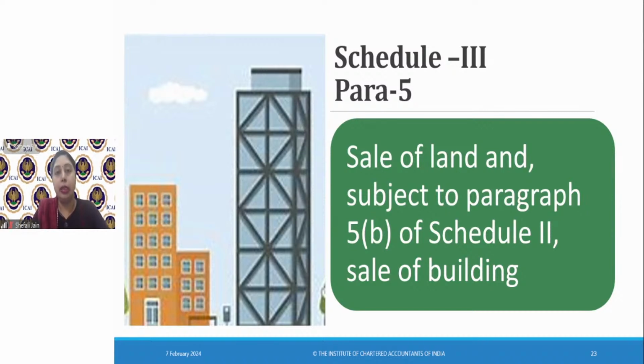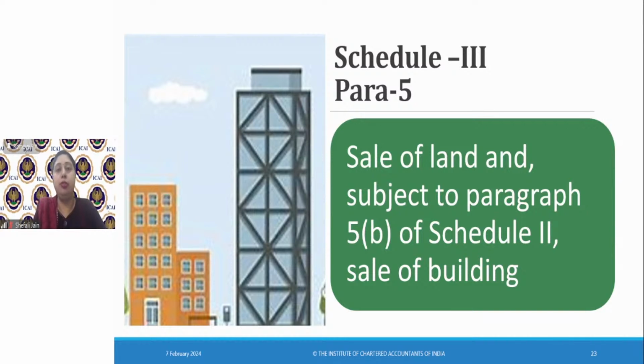Sale of building. Now, regarding the sale of building, we have two different aspects. If we are constructing the building, the service of construction of the building, Schedule 2 provides that this shall be considered as supply of service. When Schedule 2 is classifying it as supply of service, that means it is first of all a supply, and then Schedule 2 provides a classification that this will be considered as supply of service.